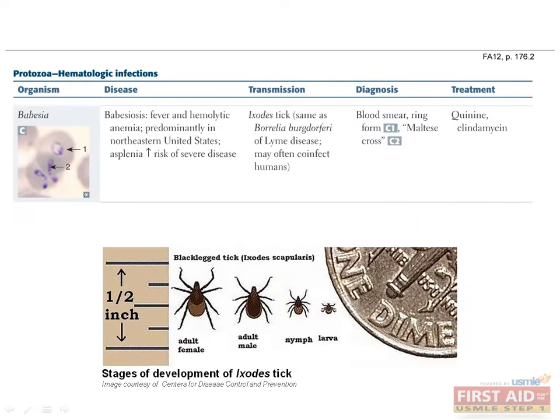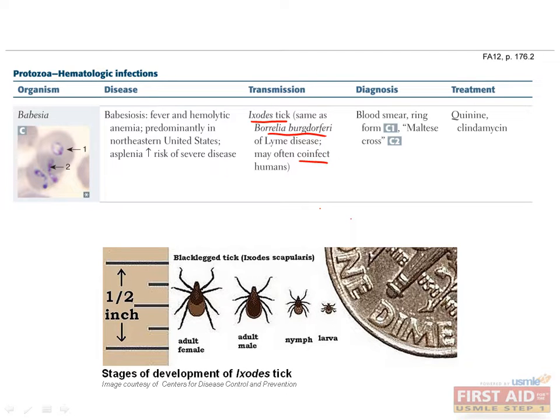The next protozoa that causes hematological infection is Babesia. It is transmitted by the Ixodes tick. Do you remember what other organism is transmitted by this same tick? That would be Borrelia burgdorferi, the spirochete that causes Lyme disease. Therefore, it is possible for patients to become infected by both Borrelia and Babesia from the same tick.